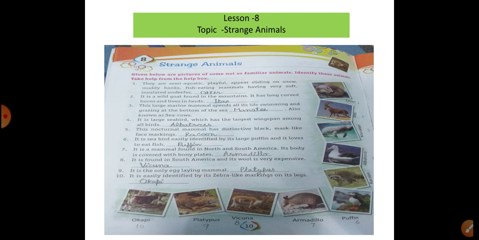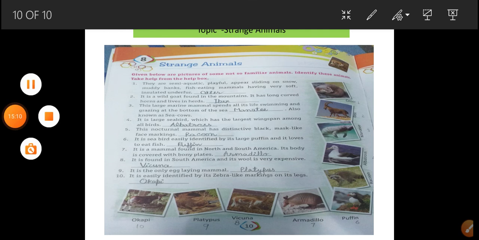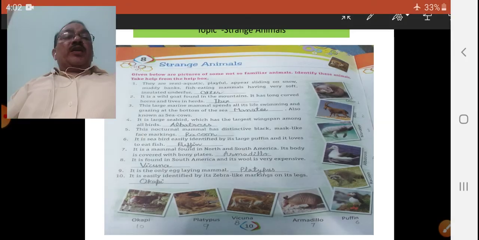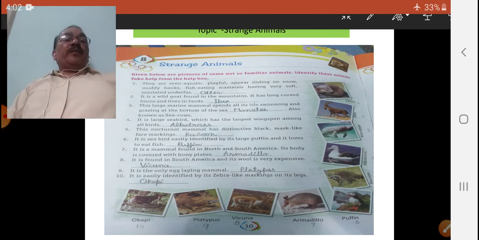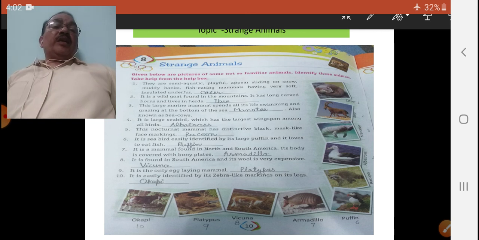Thanks to all my dear students. Carefully observe one by one the given information. My dear students, observe, and write down neatly and cleanly with the help of the helping list. The comments are written here, and the words should be written down carefully, neat and clean.